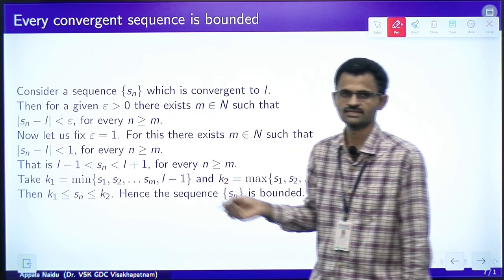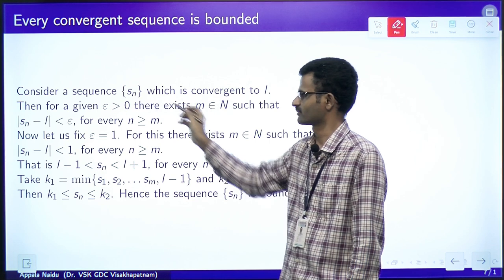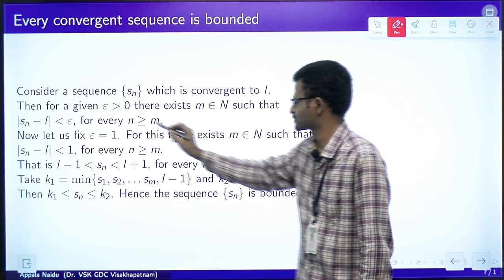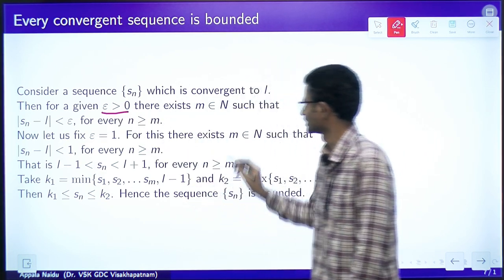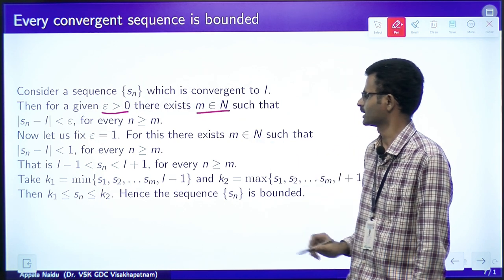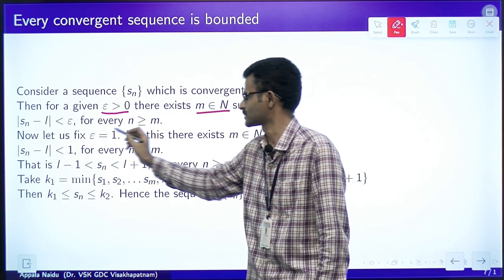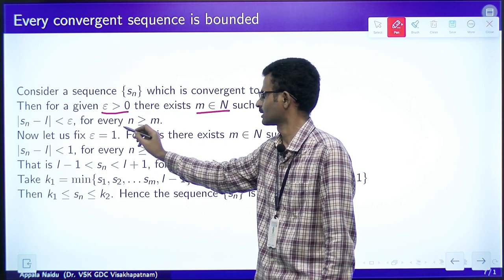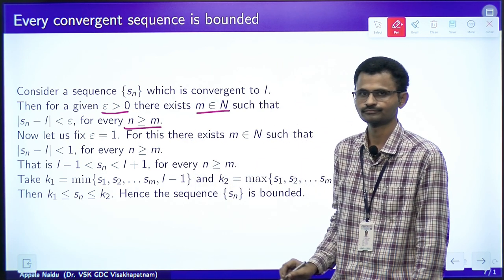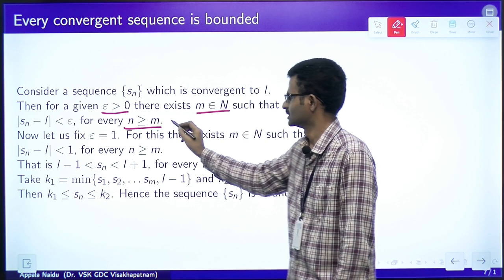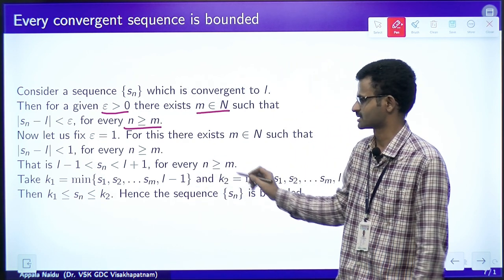According to the definition of convergent sequence, given epsilon greater than 0, there exists m belonging to N such that mod Sn minus L is less than epsilon for every n greater than or equal to m. So, this is the definition itself.